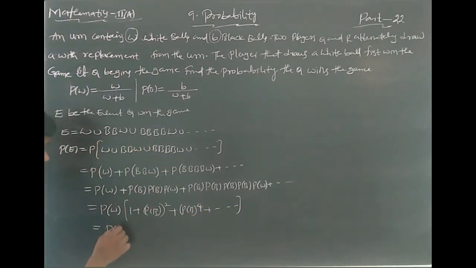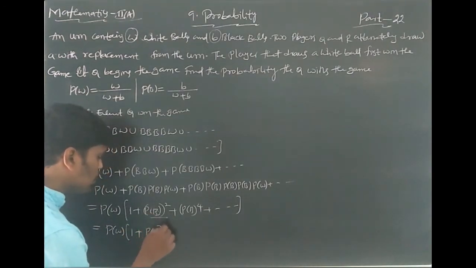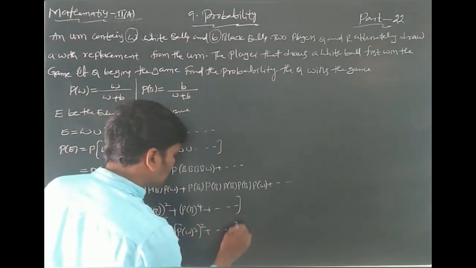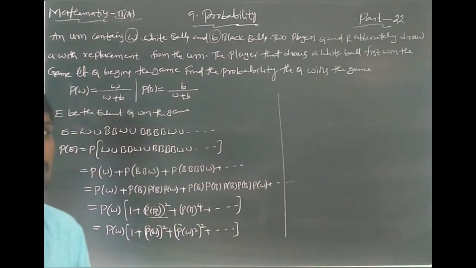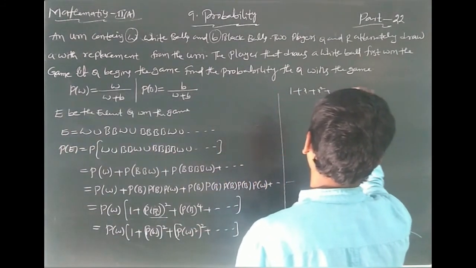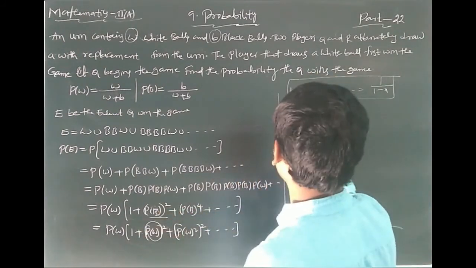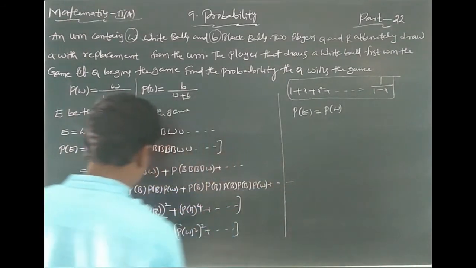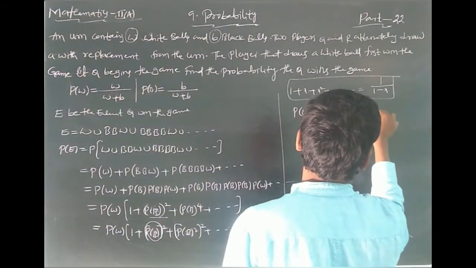This is in the form of a geometric progression: 1 plus x plus x square and so on, with sum 1 by 1 minus x. In this formula, x is P of B whole square. That's why P of E equals P of W times 1 by 1 minus P of B whole square.